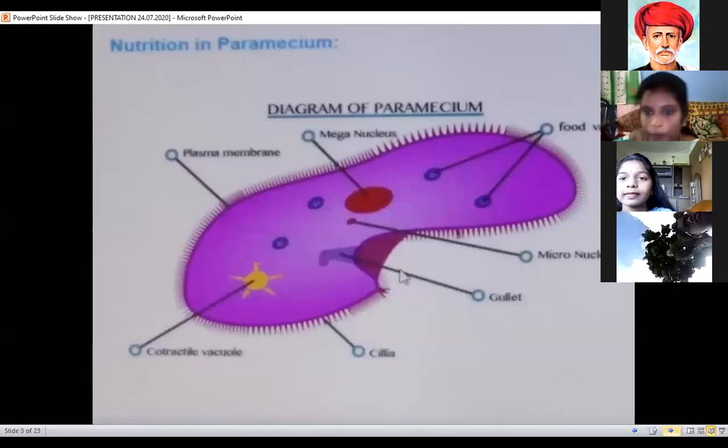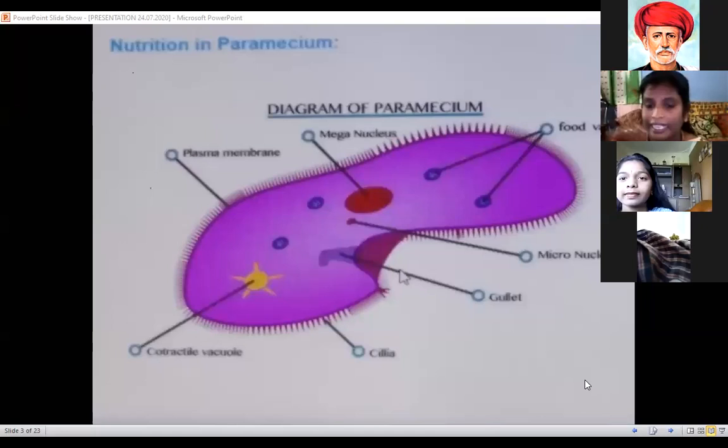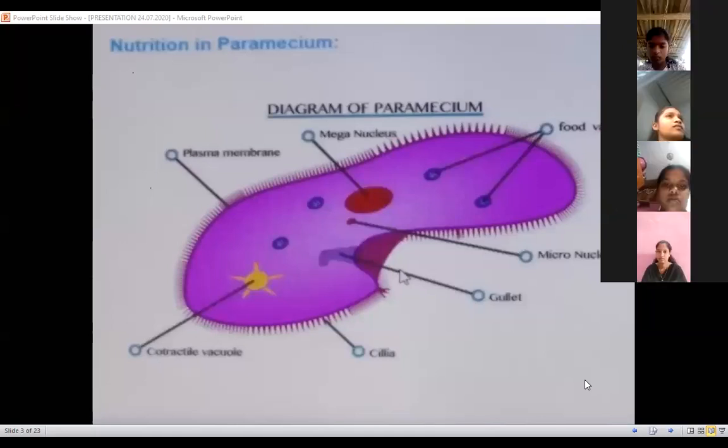See in this diagram, paramecium. Paramecium is like a slipper shape. It has some parts: meganucleus, micronucleus, cilia, and food vacuole. Overall, the body is covered with hair-like structures, which are called cilia. This is the diagram of paramecium.